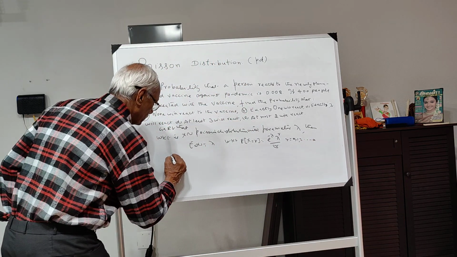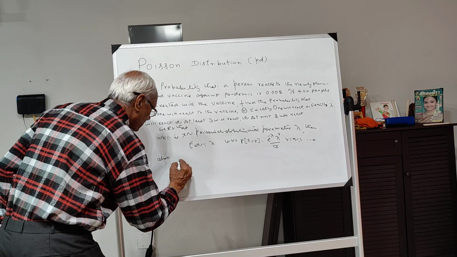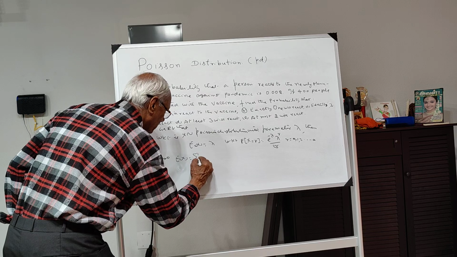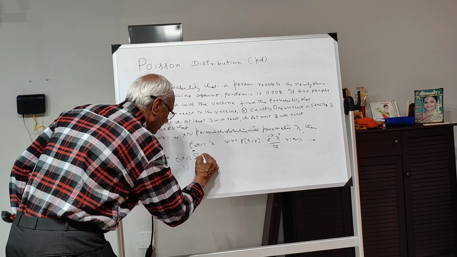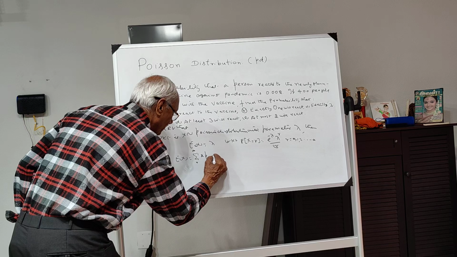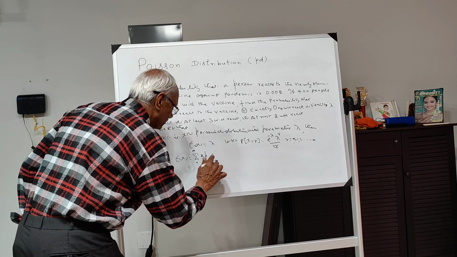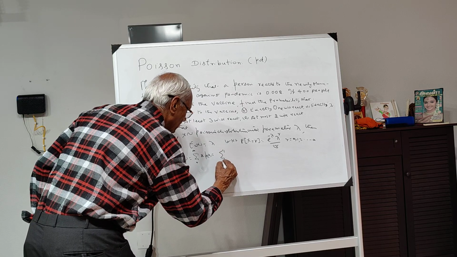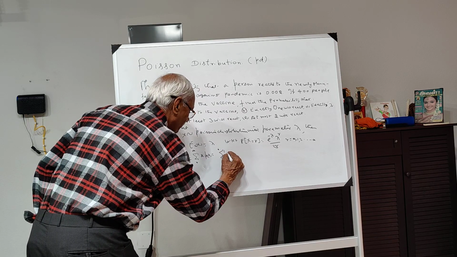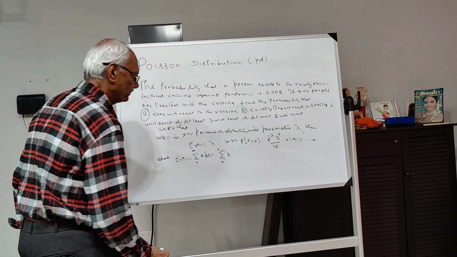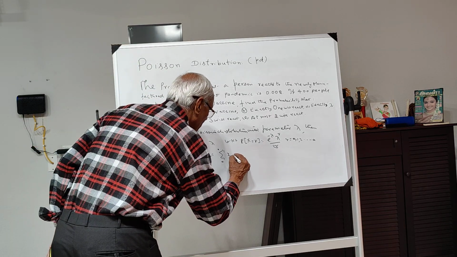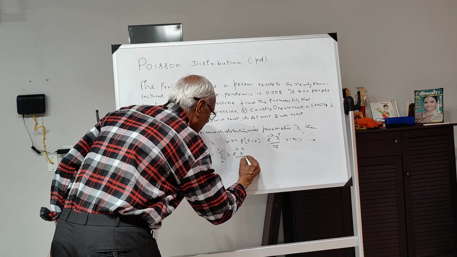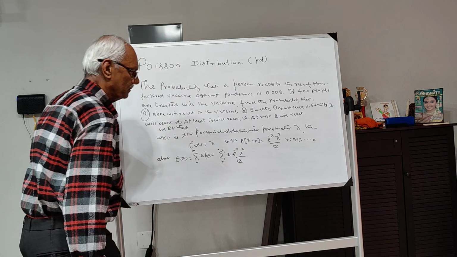Also, E of x is equal to the sum from 0 to infinity of x p of x. Here it is the sum from 0 to infinity of x into e to the power of minus lambda, lambda to the power of x divided by x factorial.